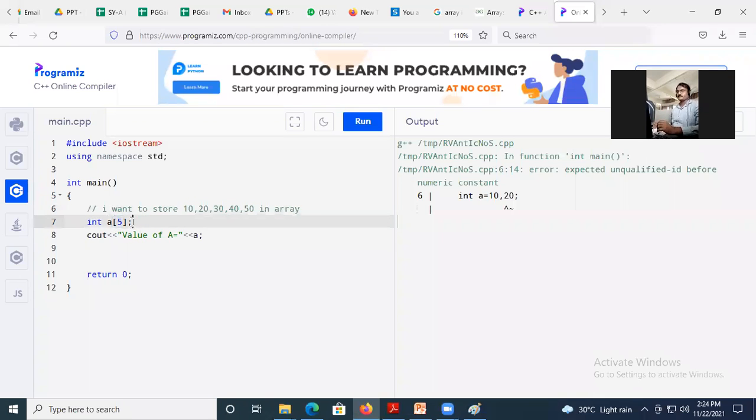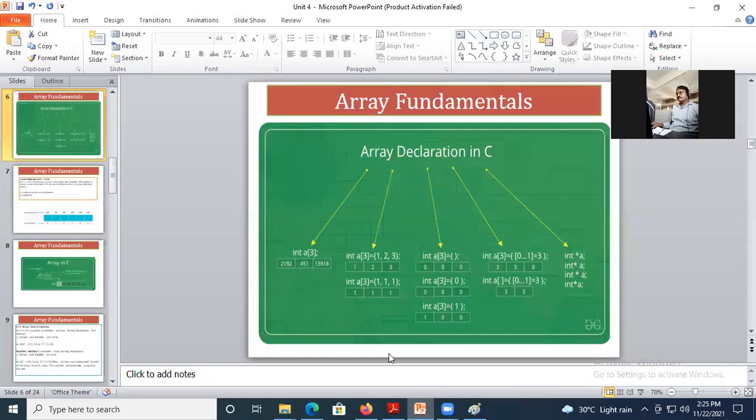Okay, so here I can declare, at the same time I can initialize as well. 10, 20, 30, 40, 50. Okay, so if you check, by this way we are going to declare the array, declare and define the array.